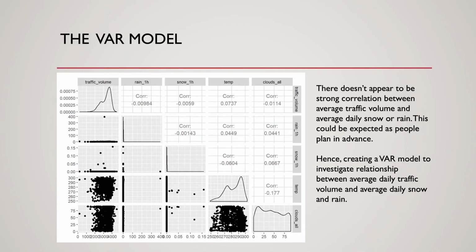Next, it was assumed that things that remained unexplained by the univariate correlation-based model could be explained by adding additional features into the model. Hence, a multivariate model could be needed. So, to investigate these possibly lagged multivariate relationships, a VAR model was created between daily average traffic volume and daily average snow and rain data.